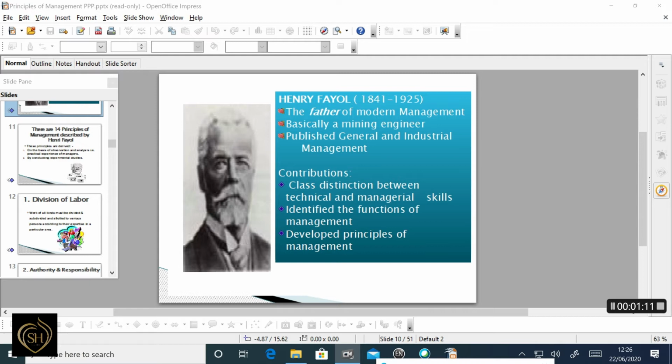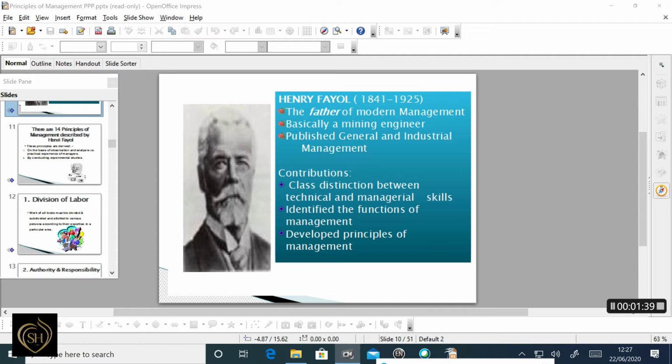According to Fayol, all the activities of an industrial undertaking could be divided into technical, commercial, financial, security, accounting and managerial. The 14 principles of management propounded by him were discussed in 1917 at the Administrative Industrial Management.